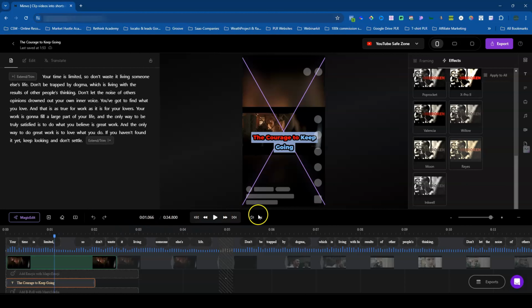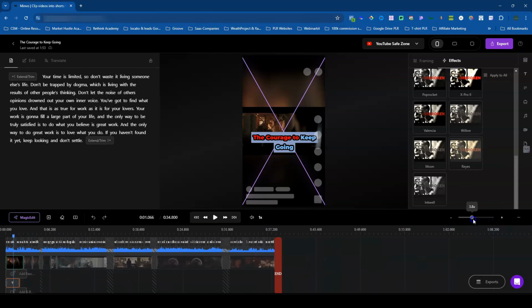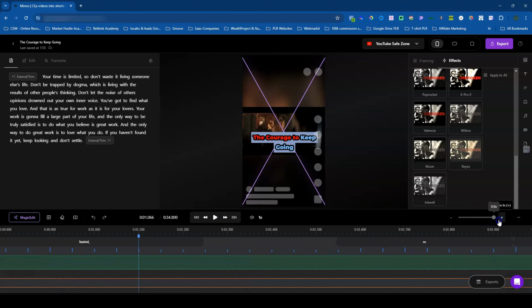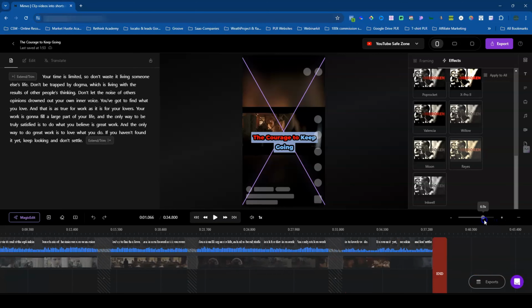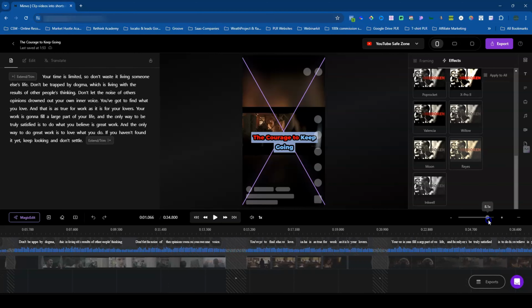You also have, if you want to mute or unmute, or increase the time of your video, you could do that. This is also going to shorten or lengthen your timeline. This is great for editing your video. This is a fantastic editor, actually.